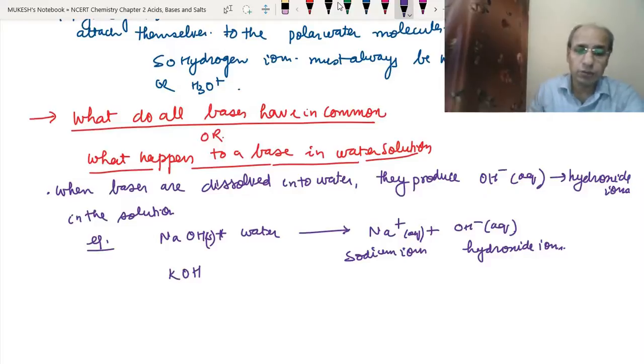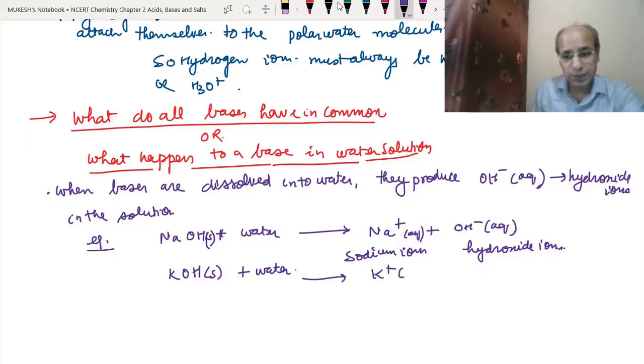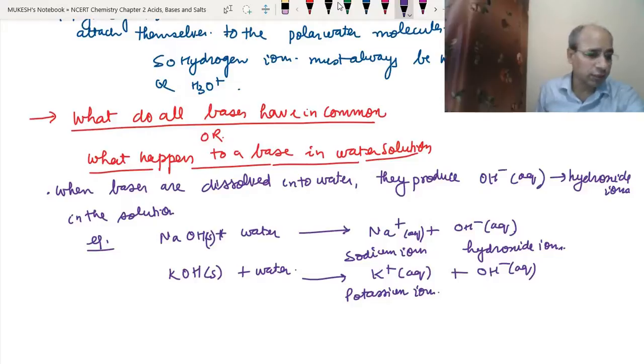Once they are dissolved into the water, they will show the basic behavior. In the same way, when we dissolve potassium hydroxide pellets into water, they will produce potassium ions and hydroxide ions. These are the potassium ions, and this ionization takes place in the water.